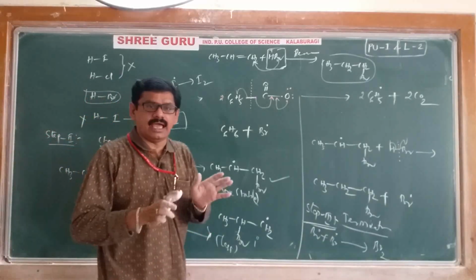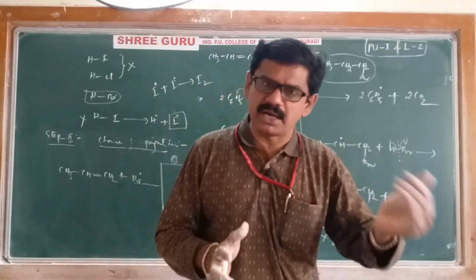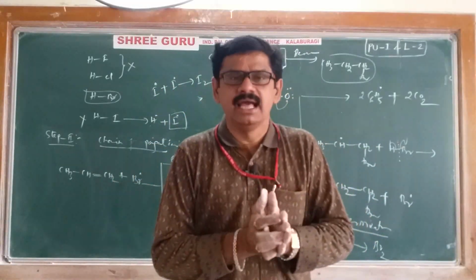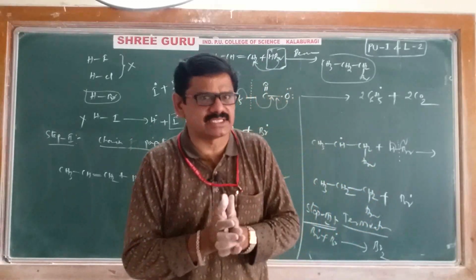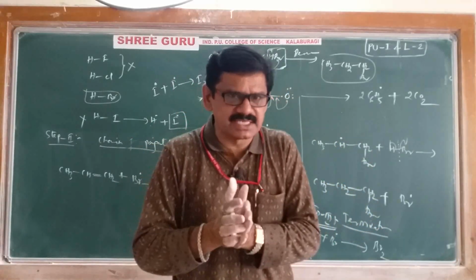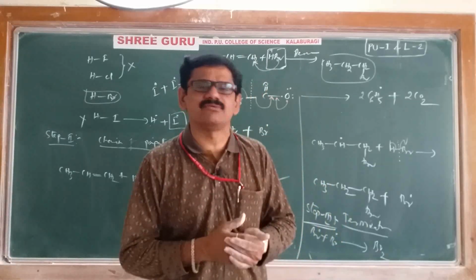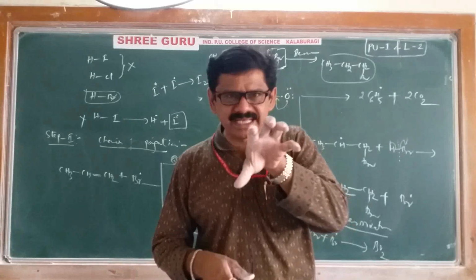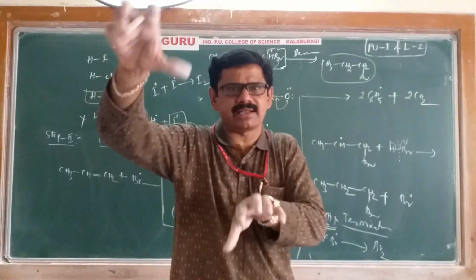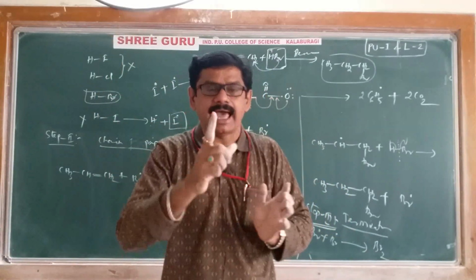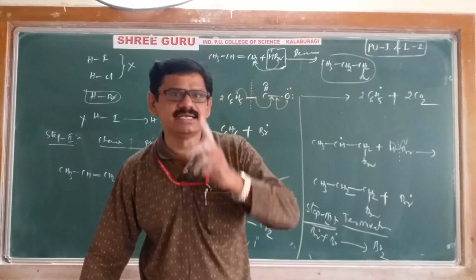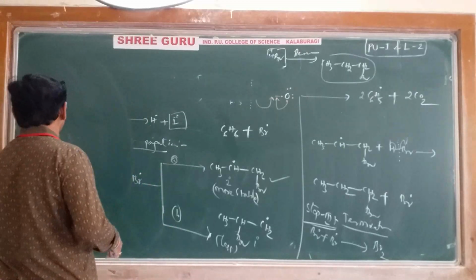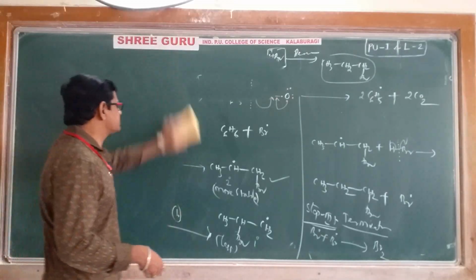This is about anti-Markovnikov's rule. Both Markovnikov's rule as well as anti-Markovnikov's rule, we have completed both, and they are just opposite to each other. As far as anti-Markovnikov's rule is concerned, compulsory conditions are there. The alkene should be unsymmetrical, and compulsory HBr, compulsory peroxide. Then only anti-Markovnikov's rule takes place. Okay, we will discuss some questions based on this. Then you will understand clearly.